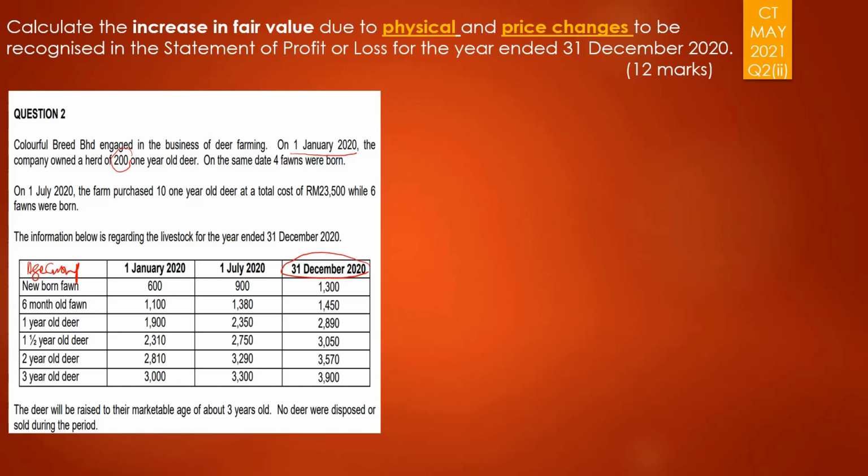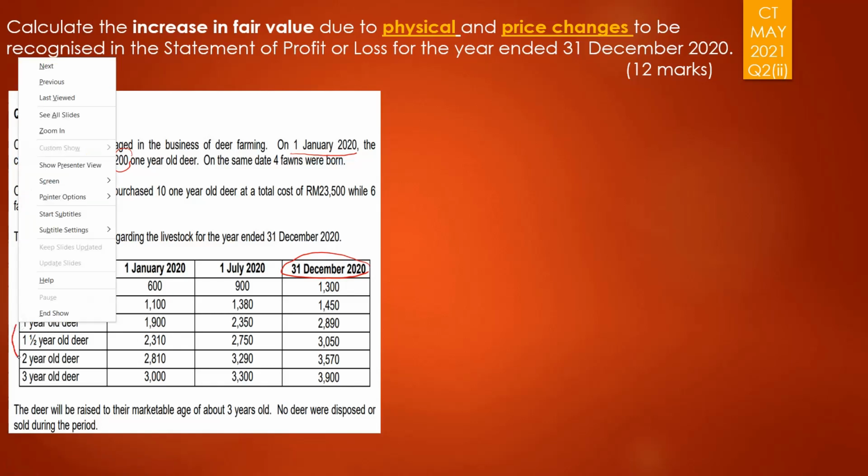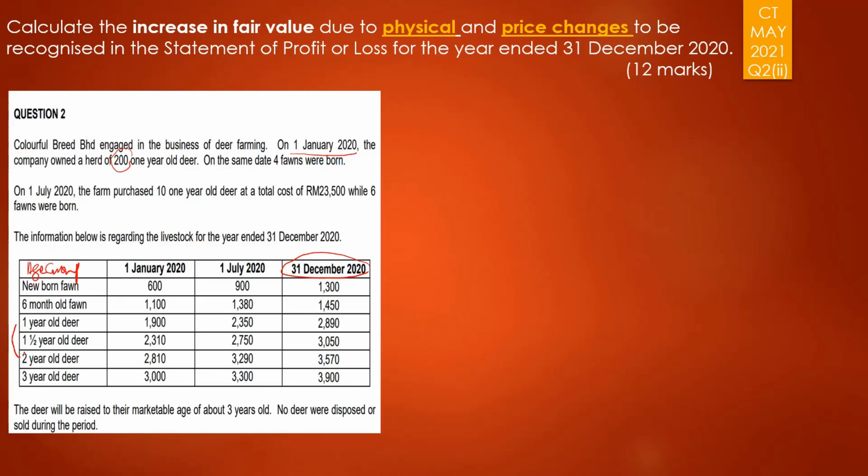By 31st of December, 1st of January was 1 year old. By the end of the year, it will grow to become 2 years old. So meaning to say that 1 year old deer here would now be 2 year old. 1 year old become 2 year old.